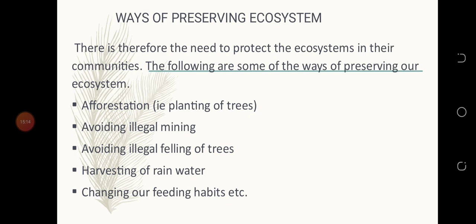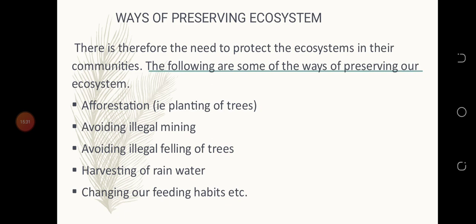Okay, also avoiding illegal mining, that's the galamsey. You have to stop the galamsey. Avoiding illegal felling of trees, that is using the trees for plywood, wood, for building.